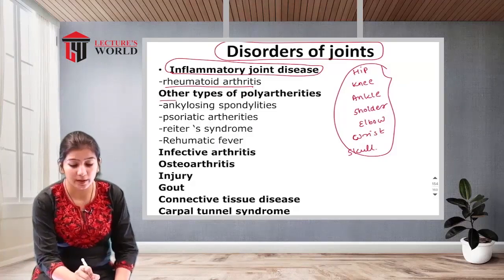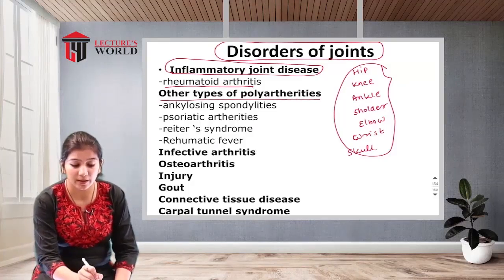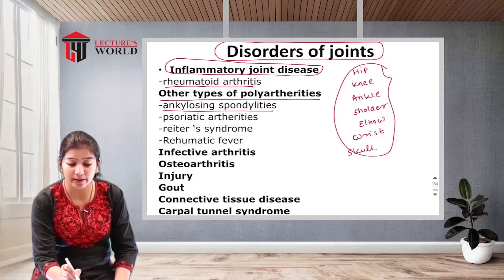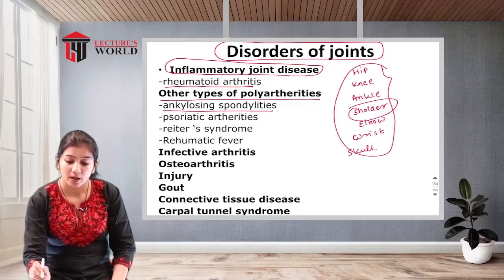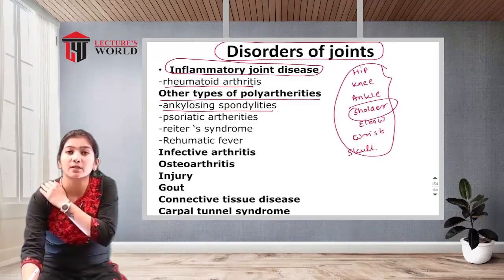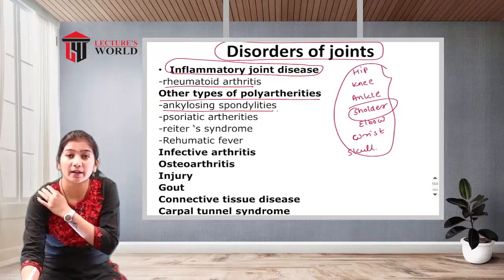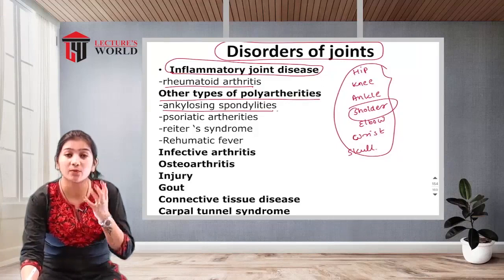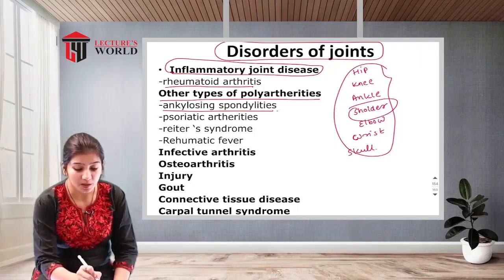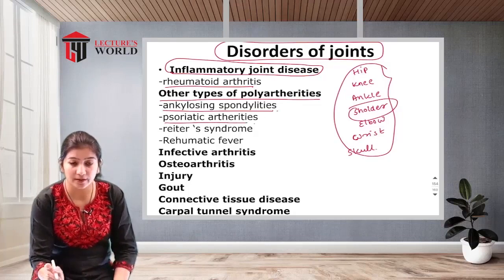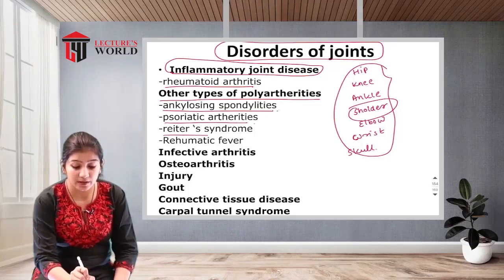There are some other types of polyarthritis, like ankylosing spondylitis. Spondylitis occurs at the shoulder joint. Because of heavy lifting, the muscles of the shoulders are torn, and because of that there is inflammation of the joint, which is known as spondylitis. Then psoriatic arthritis, Reiter's syndrome, and rheumatic fever.